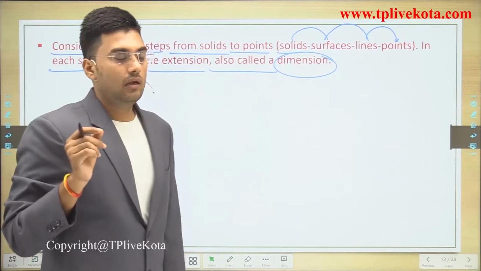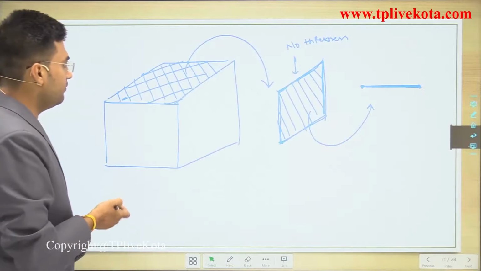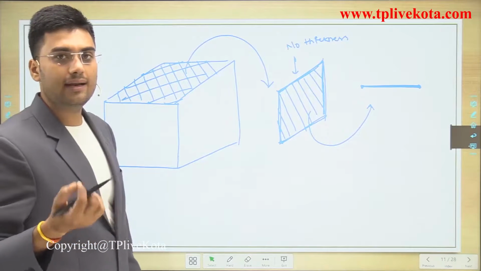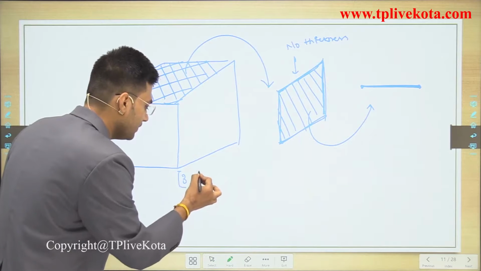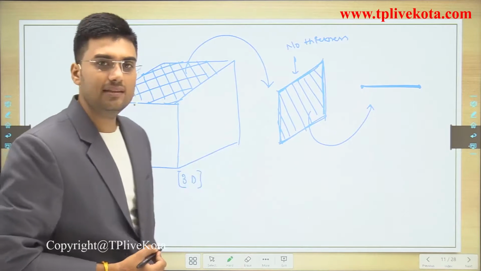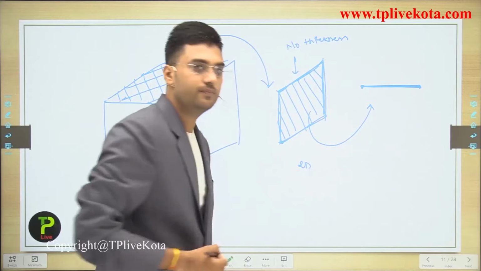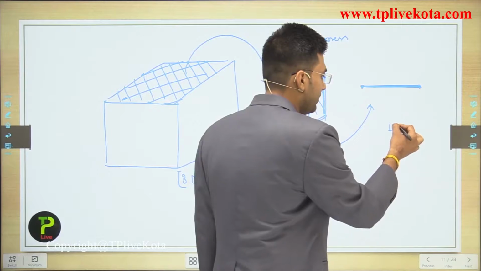Now in the last example we said this is the solid, and it has length, breadth and height. So this is three-dimensional, and this is only length and breadth, so this is two-dimensional, and this line has only length, so it is one-dimensional.